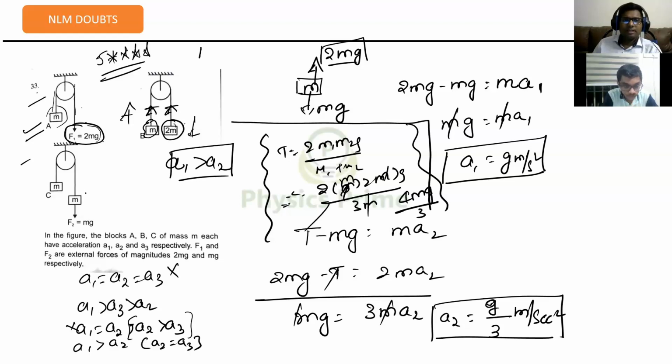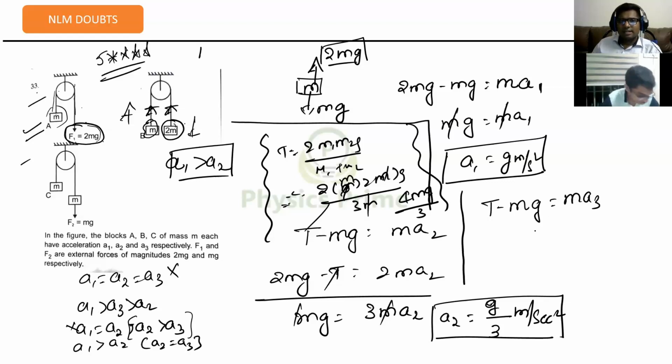What is that last part? This is a very standard case, 5-star case. This is the first A and B condition. C condition, let me draw here. On M block, it will be T minus mg is equal to m into A3, right?